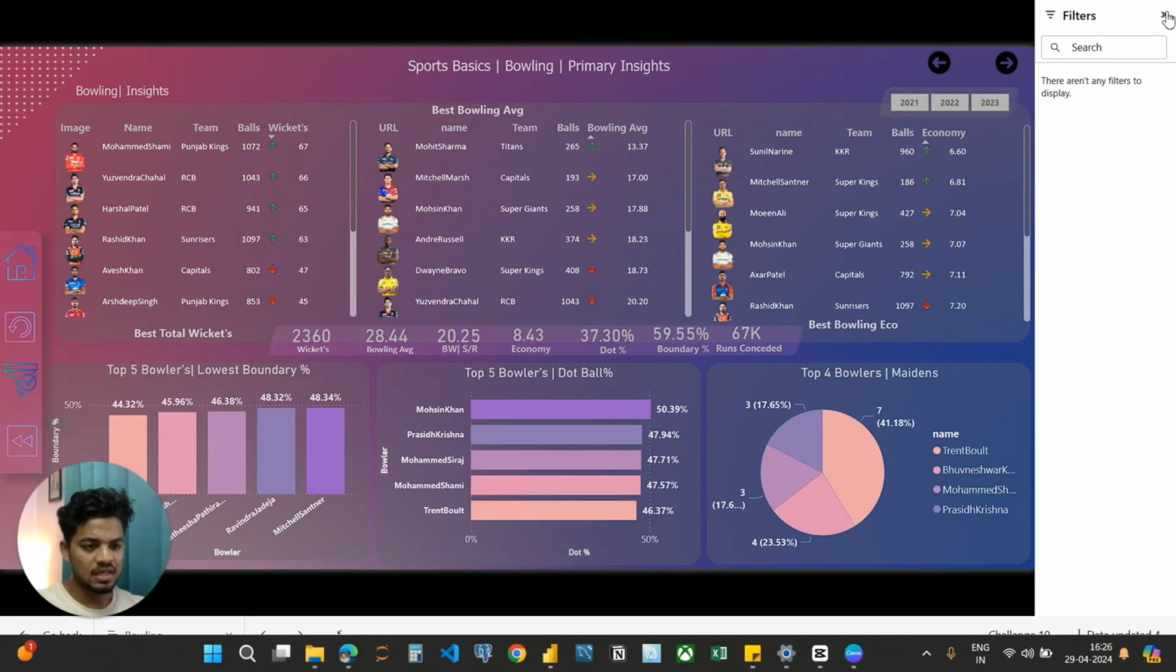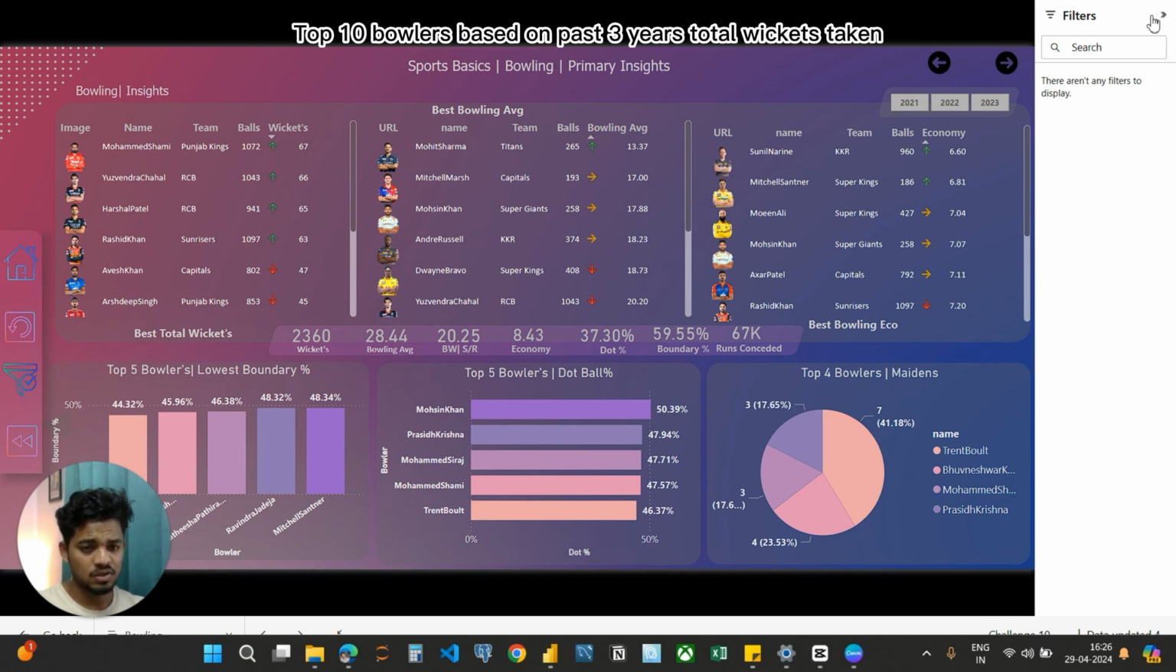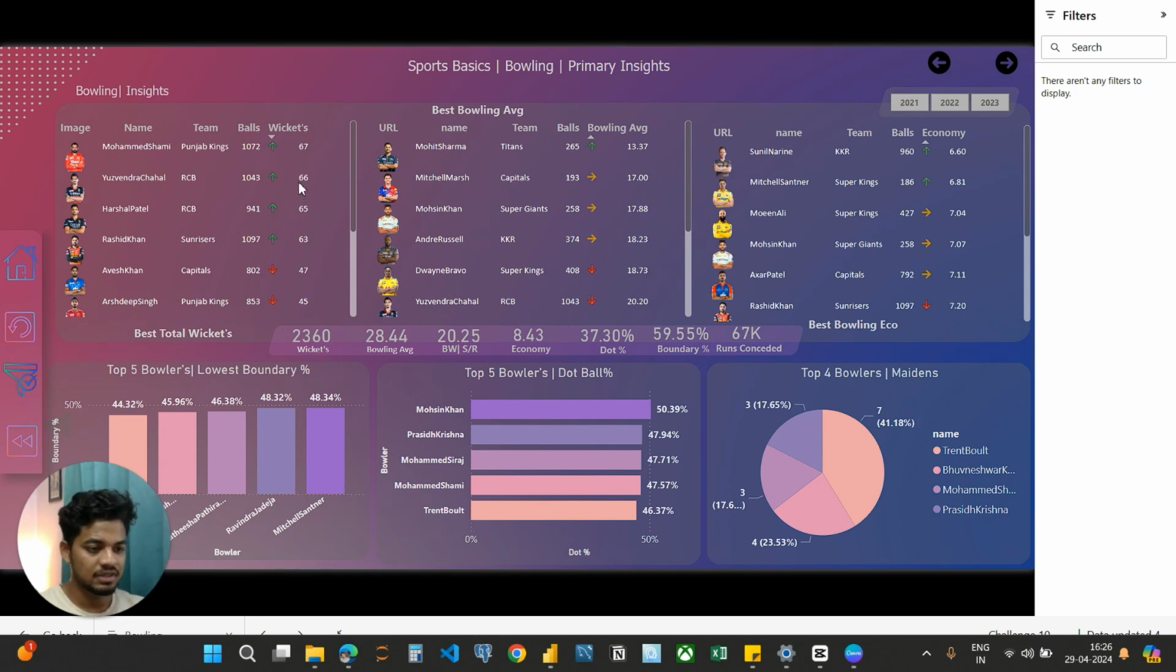This is our second dashboard in primary insights, and our first question is top 10 bowlers based on past 3 years wickets taken, minimum 60 balls bowled in each season. Wickets means how many times the bowling team has managed to dismiss the batting team's player. Here you can see Mohammad Shami is on top with 67 wickets, followed by with 66 wickets, and third place we have Harshal Patel with 65 wickets.